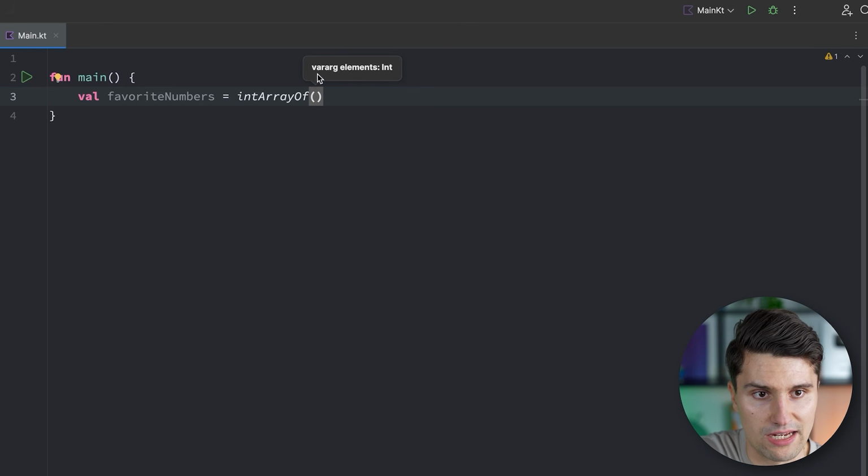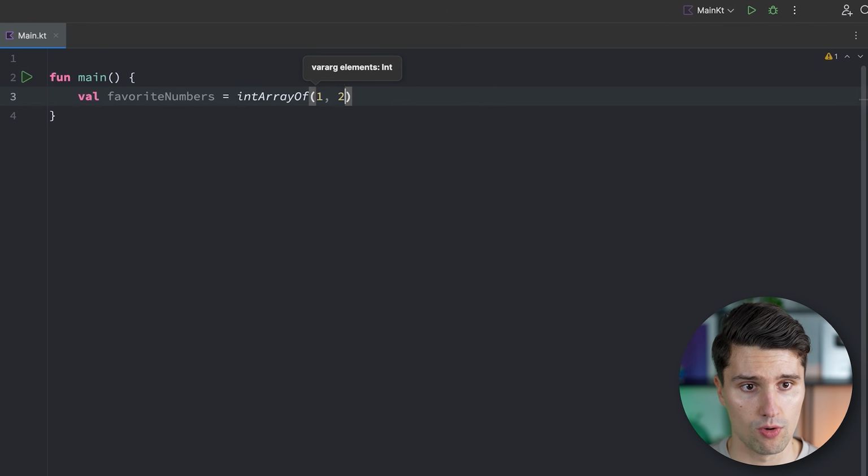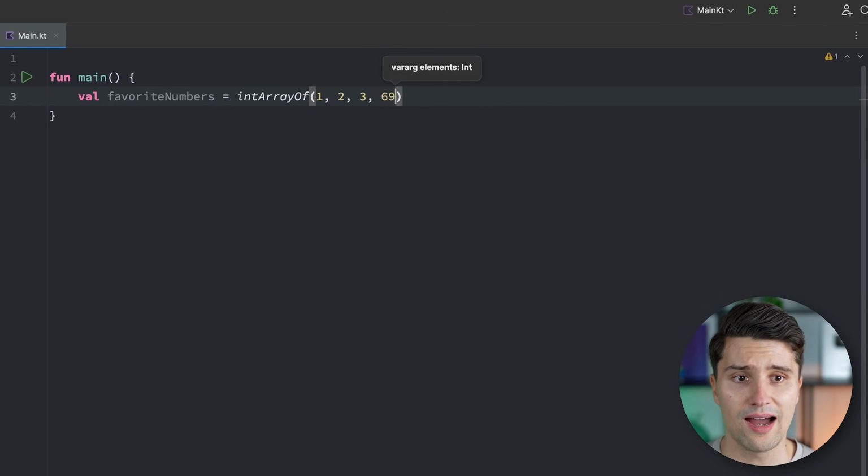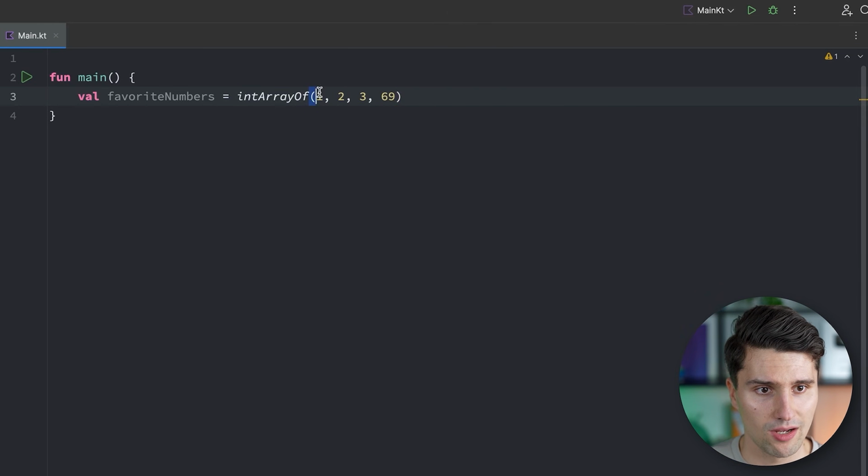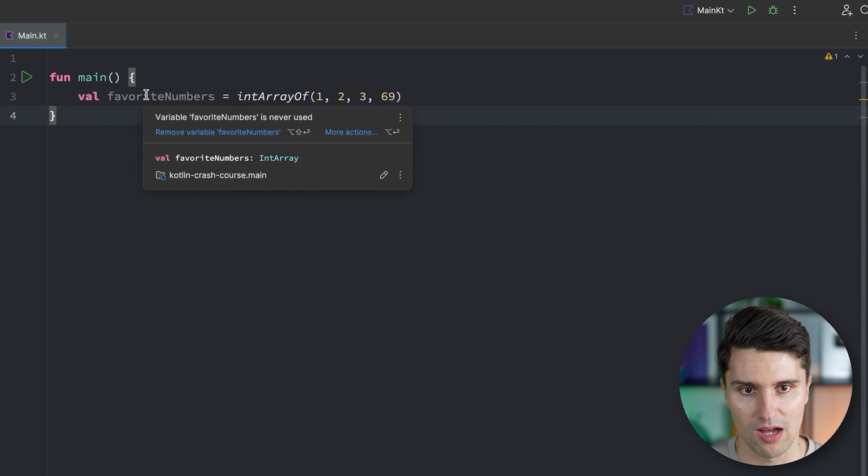You can see with this notation, it expects a vararg, a variable number of arguments of type integer, and we could just pass in our favorite numbers. I don't know, 1, 2, 3, 69. This way, we can bundle all these numbers in a single variable. If we now hover over this, we see this is now an integer array.